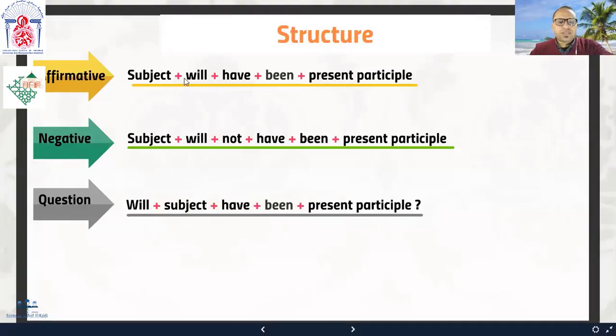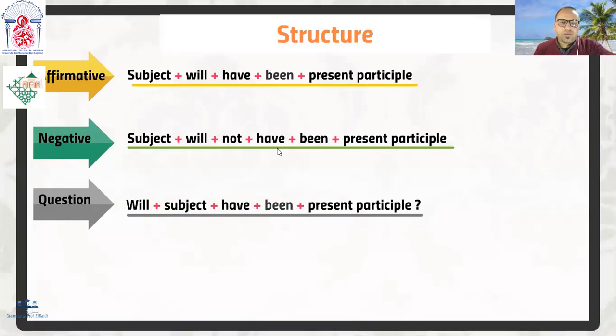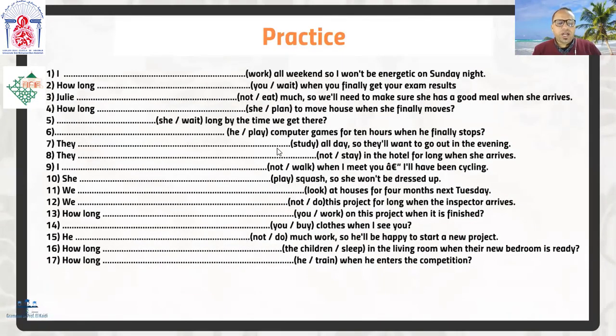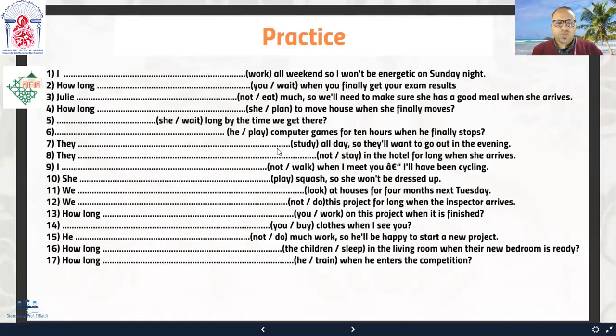The form, we have subject plus will plus have plus been plus present participle, okay? Negative: subject plus will plus not plus have plus been plus present participle. Present participle, I repeat again, is the verb plus ing. Question: will plus subject plus have plus been plus present participle, okay? And you can go back to the examples that I gave you a while ago. And here you have more sentences for practice. Conjugate the verbs using the future perfect continuous. You have like 17 sentences to do.